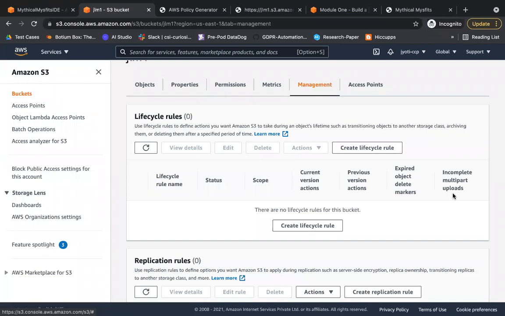So suppose when you were doing that multi-part upload and something was uploaded incomplete. If you want to delete these kinds of objects, you can enable it in your lifecycle rule, which you have created. Let me just go through my notes in case I've missed anything.